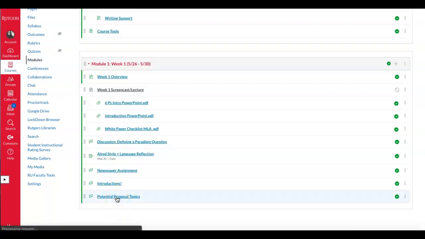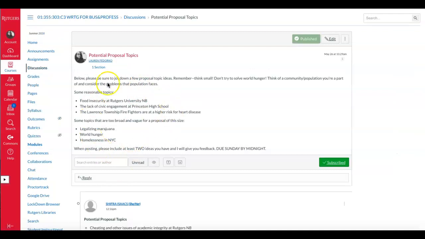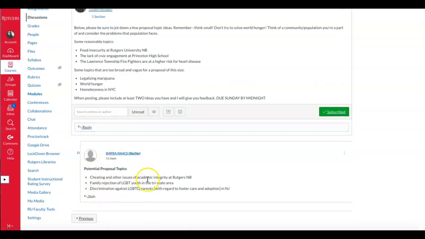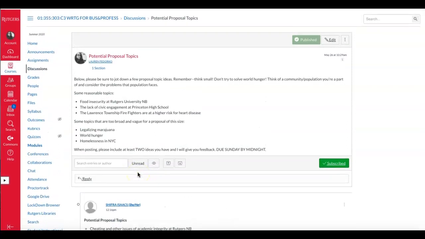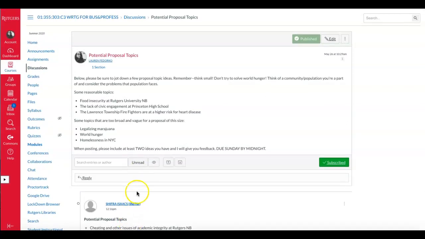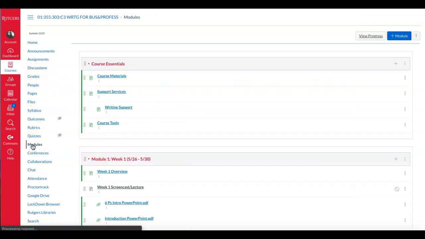Potential proposal topics. So I've just given you a little bit of instruction that extends on what I introduced to you in the previous lecture. So please make sure that you're reading this. You'll see that someone already updated topics that they're interested in. This is a good way for me to give you feedback. I can tell you, oh, your first option looks really great. Your second option looks a little too broad. So just make sure you're checking back and seeing what feedback I give you. And then lastly, I just want to go over that newspaper assignment.